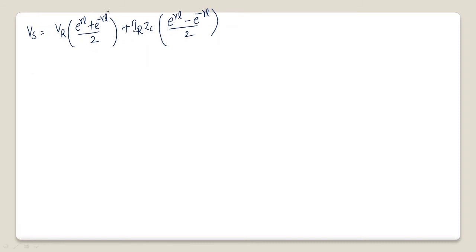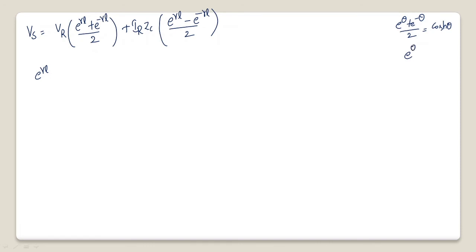Now what is this term? According to hyperbolic functions, you can find this term as e power theta plus e power minus theta by 2. Okay, so let me write the formulas here. e power theta plus e power minus theta by 2 is nothing but cosh theta.